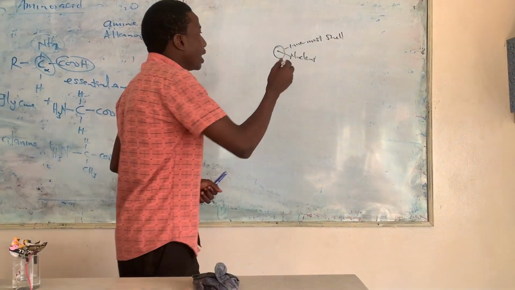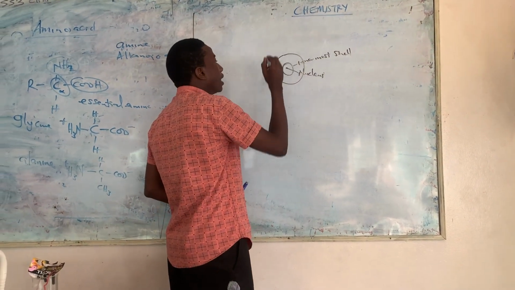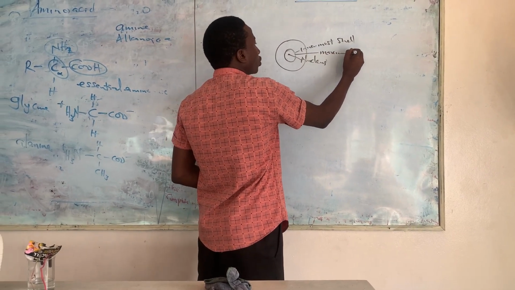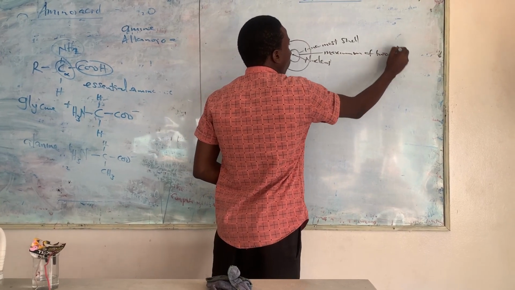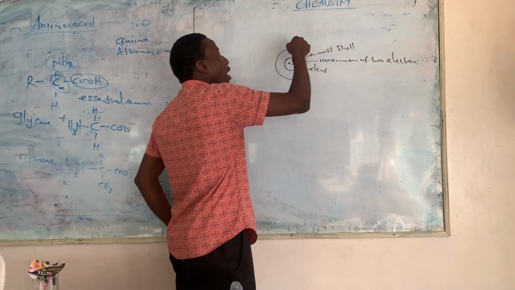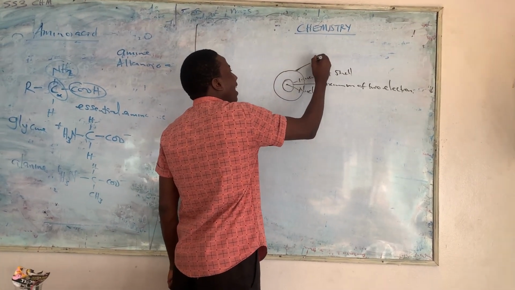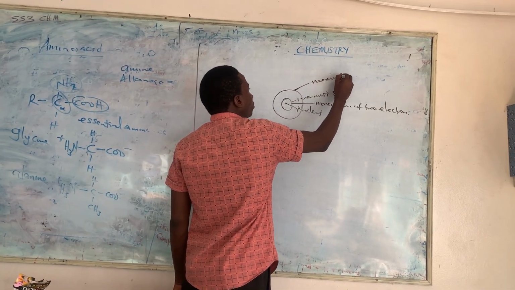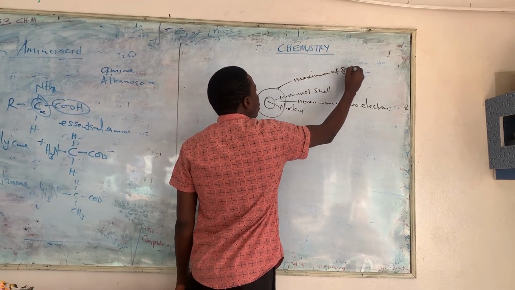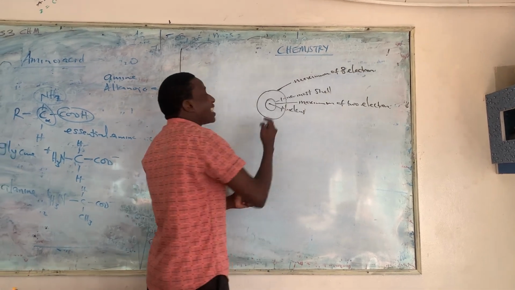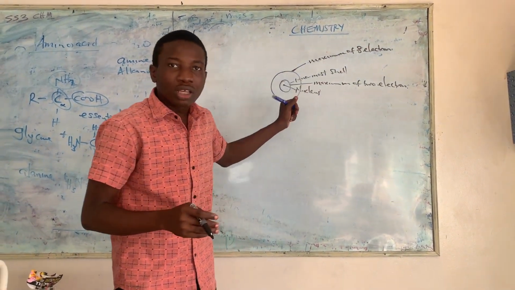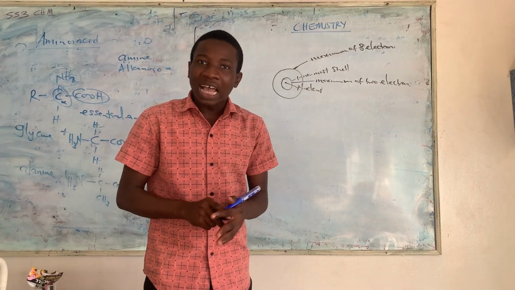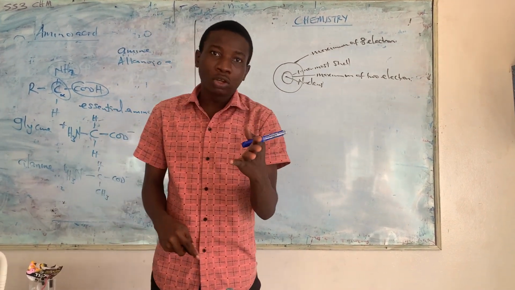While other shells in an atomic shell contain 8 electrons. So this one contains a maximum of 2 electrons, while the other shell always contains a maximum of 8 electrons. So once what I'm just telling you now is established, you will be able to know which one is a metal, which one is a non-metal, and which one is a metalloid.